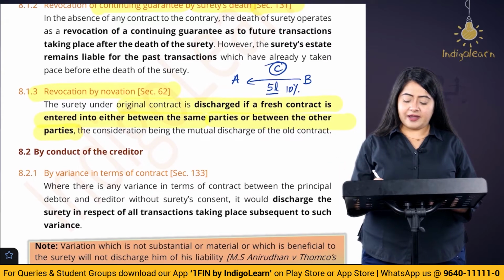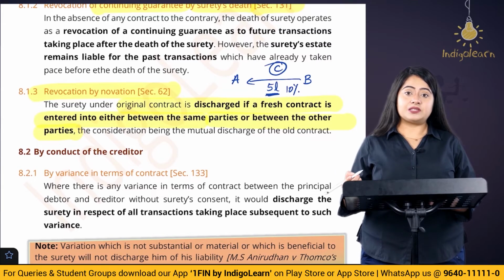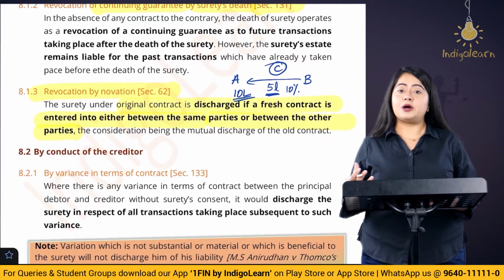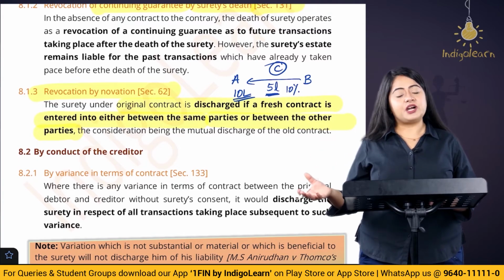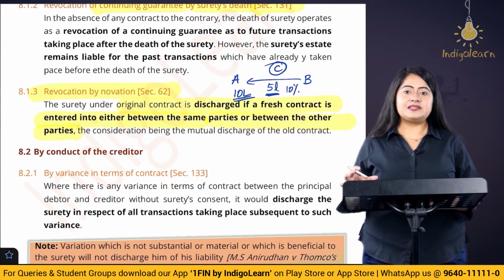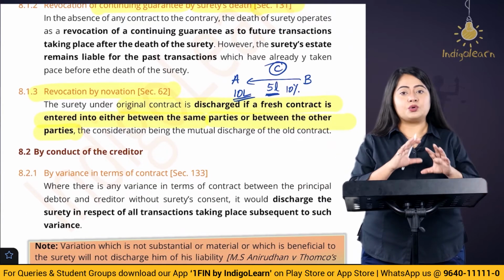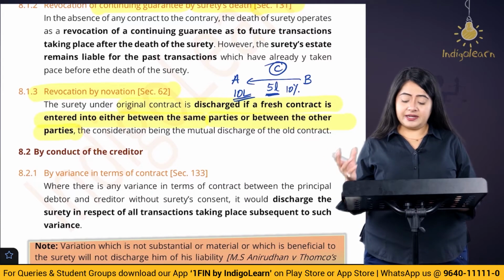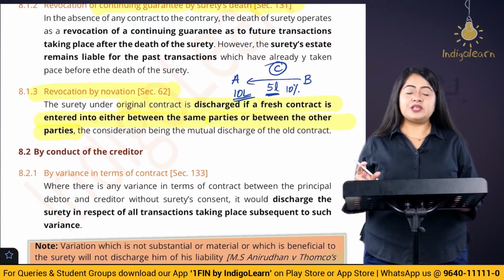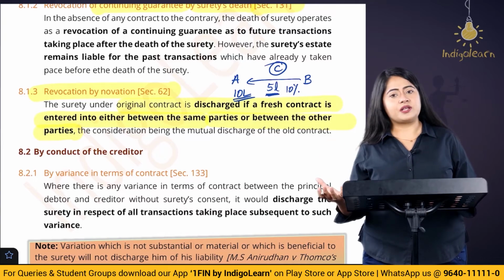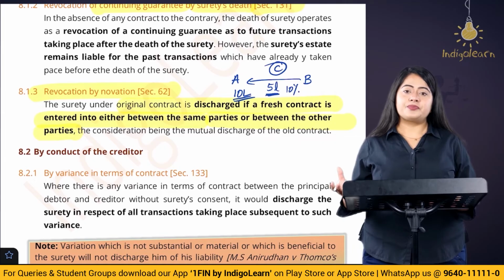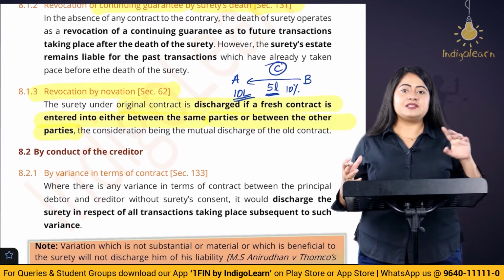Let's say instead of 5 lakh rupees, the amount that has to be paid is changed to 10 lakh rupees. Or maybe the interest amount is changed, or maybe the number of installments are changed, right? When that happens, the original contract of guarantee is also going to be cancelled out. It may be possible that a new contract of guarantee is created between C and B. C may agree to be the surety for this new transaction also, but he may not want to be part of it. But in any case, whenever the terms and conditions are changed, the previous contract of guarantee is revoked.